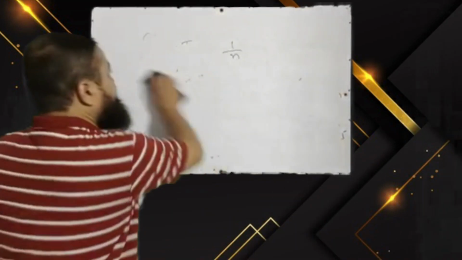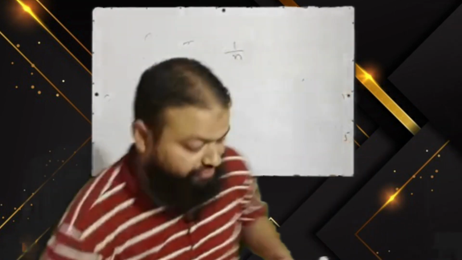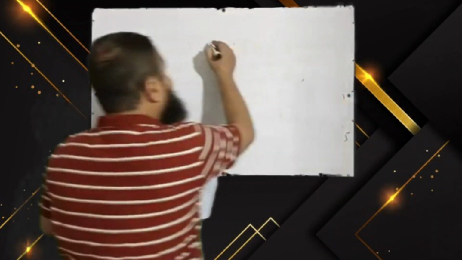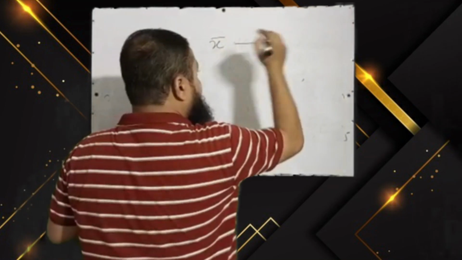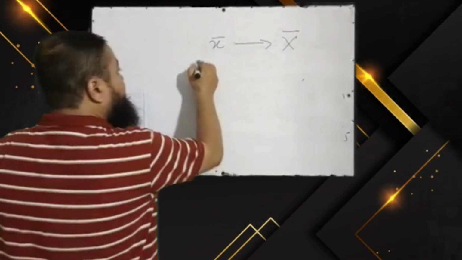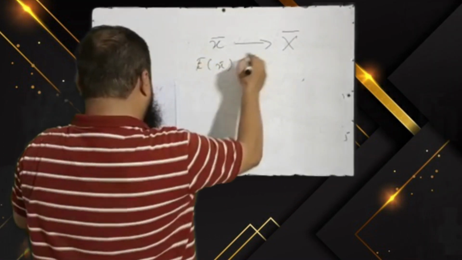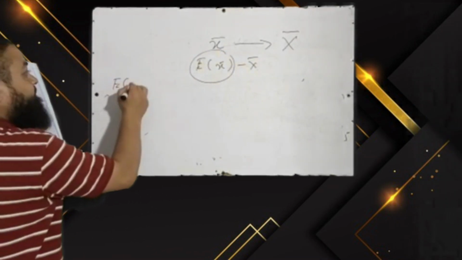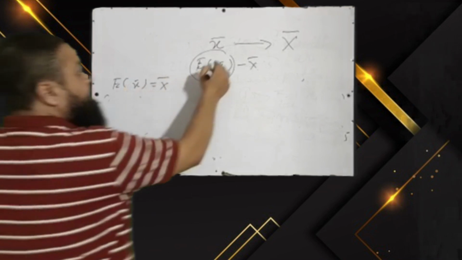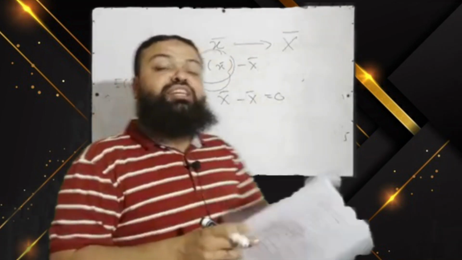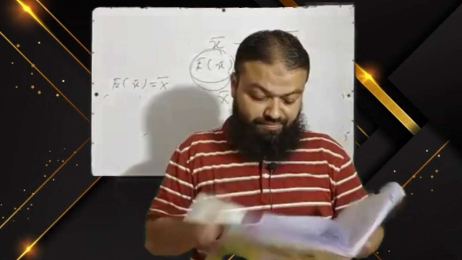Next question. If small x bar is an unbiased estimator of capital X bar, then expectation of x bar minus X bar will be equal to, we know in unbiasedness there is a property, expectation of x bar is equal to capital X bar. It means that it will be equal to capital X bar minus capital X bar. Its answer will be 0. 0 will be the correct option in the exam.